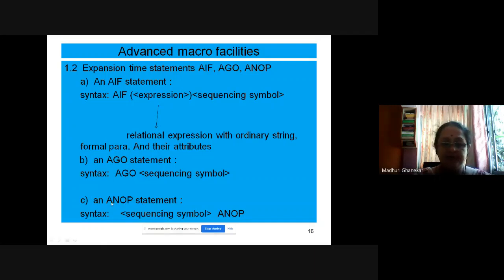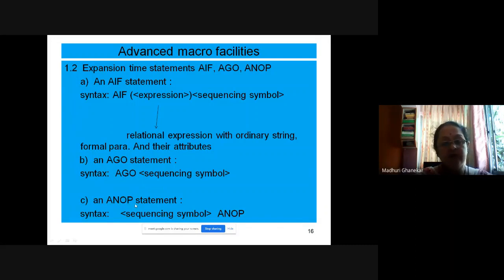ANOP. NOP is a typical statement which appears inside assembly language. NOP means no operation. In the assembly language which you learned in electronics or so, you might have used NOP.